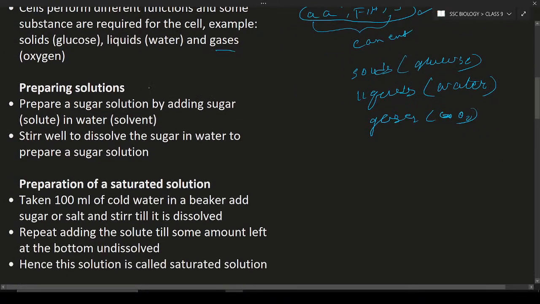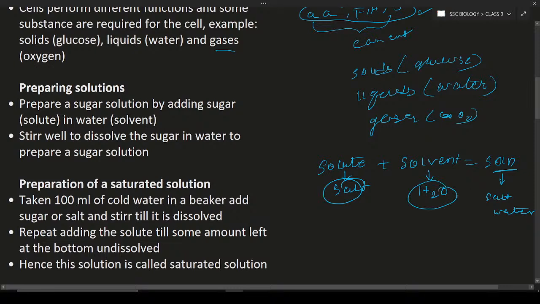So next is preparing solutions. How do you prepare a solution? First of all, what is meant by a solution? A solution is made up of solute plus solvent. Solute plus solvent is equal to solution. So what is meant by solute? Solute example, salt. Salt is an example for the solute. Solvent example, water. Water is an example for the solvent. If you mix salt and water, what will become? Salt water. So the salt water is the solution. Salt and water mixed together to form salt water.